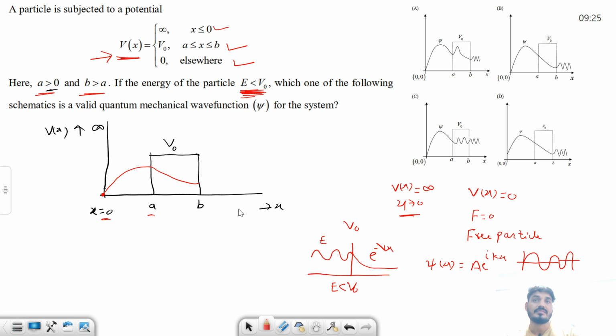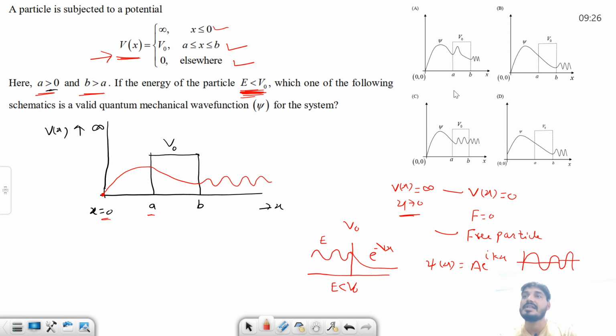Fine. Now after the b, again in this region the potential is 0, so the particle is a free particle, so it will be the wave function of a free particle. So I can say this will be the wave function of a free particle. So very simple, right? Now you can match the answer.